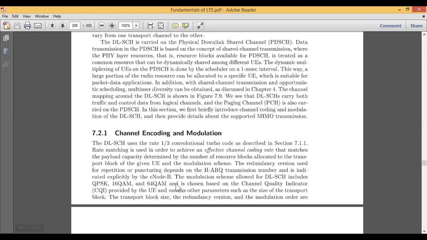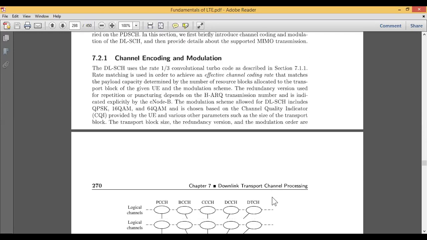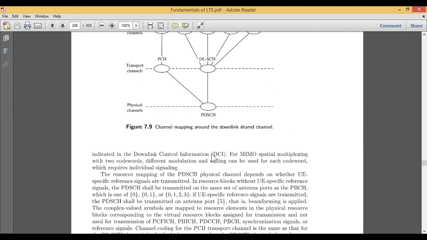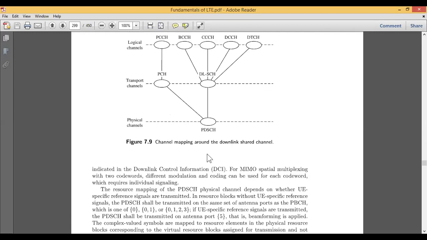If you look at this, all the modulation schemes are digital modulation, not analog modulation, because LTE falls under digital communication, so we make use of digital modulation schemes rather than analog ones. Now what is this transport block size? The transport block size, the redundancy version and the modulation orders are indicated in the downlink control information, which carries control information for the downlink shared channels.